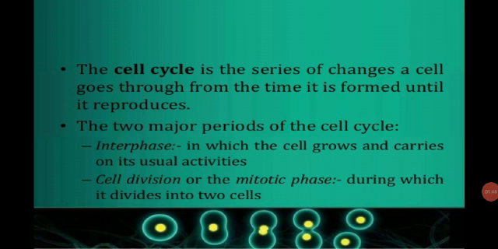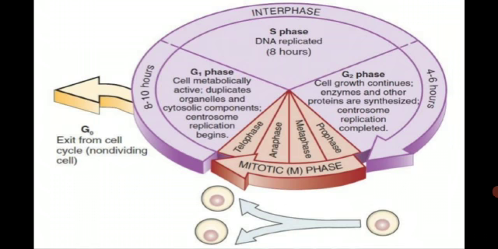Whatever the type of cell division, it is an important phase of the cell cycle. The cell cycle is the series of changes a cell goes through from the time it is formed until it reproduces. The two major periods of the cell cycle are called the interphase, in which the cell grows and carries on its usual activities, and the second phase, called cell division or the mitotic phase, during which it divides into two cells.